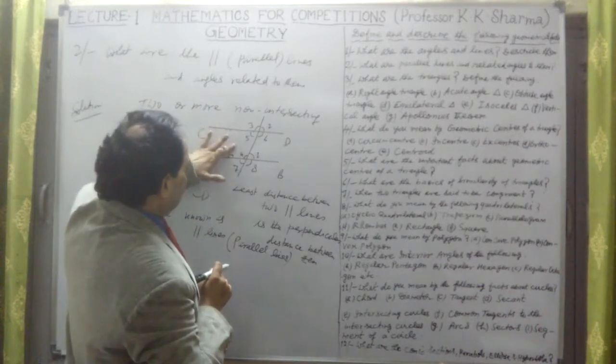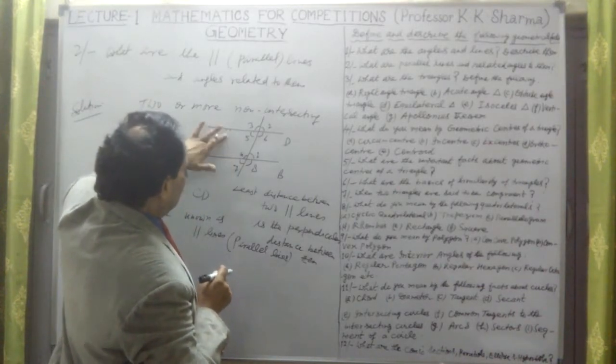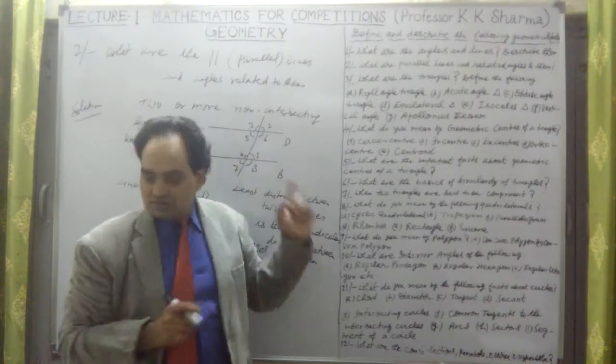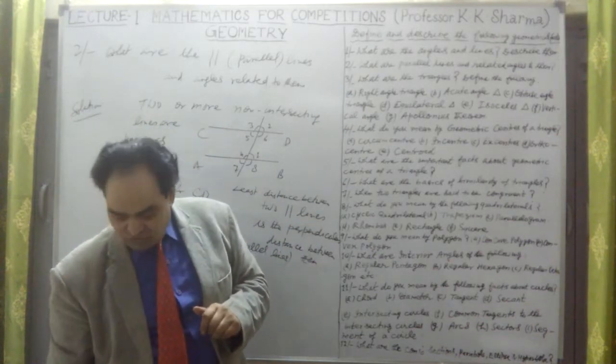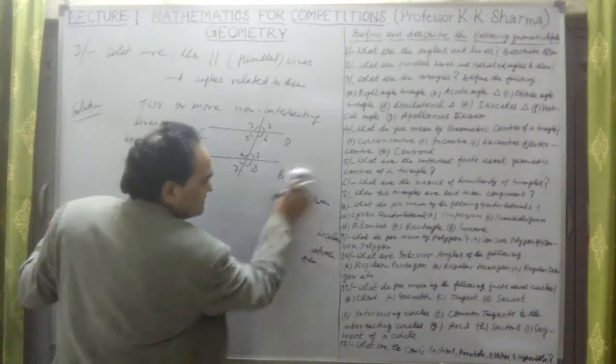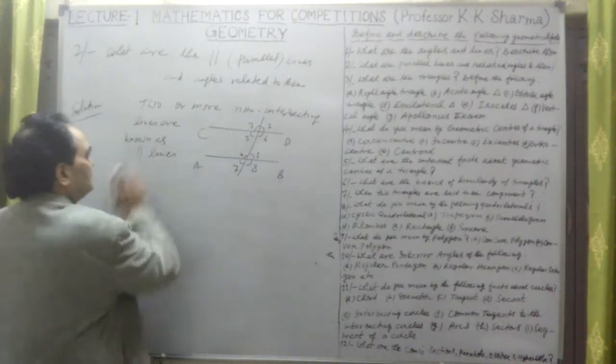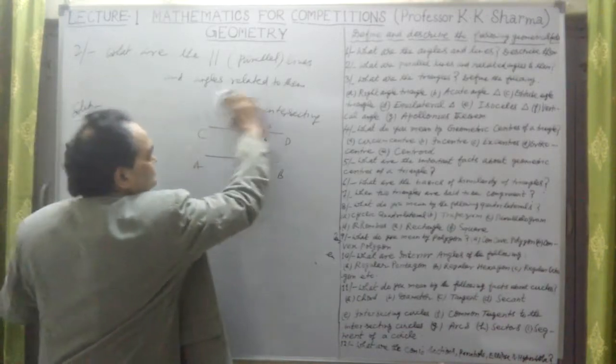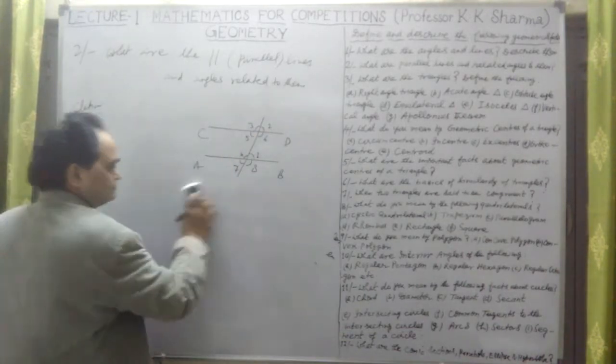Now I'm just eliminating this. Okay, so lines AB and CD, they are parallel lines. What are the angles between them? Let me take the angles, defining the angles here.